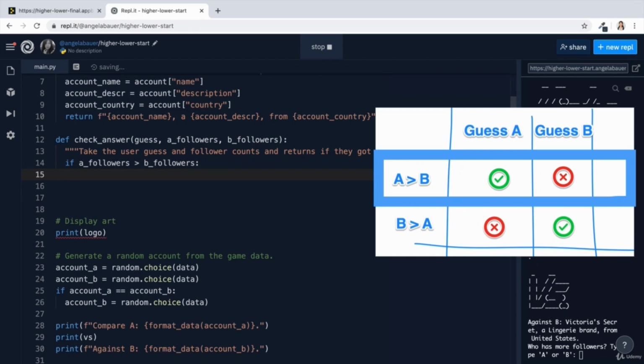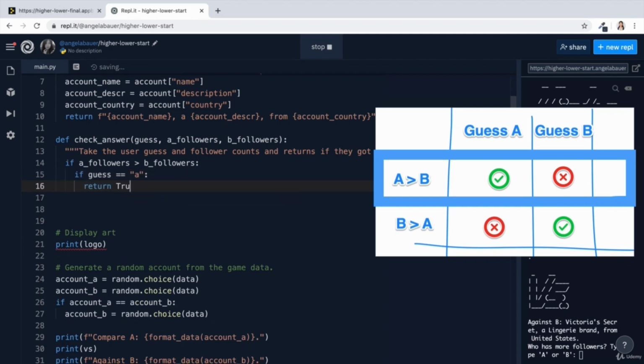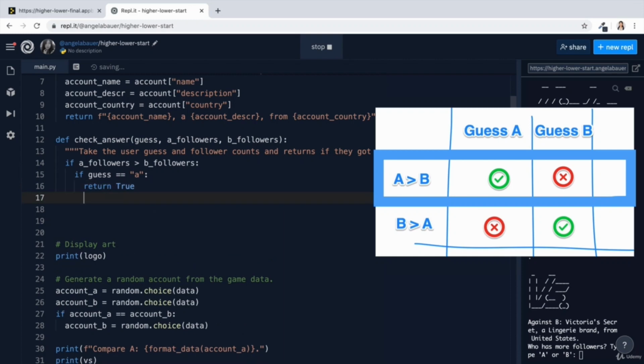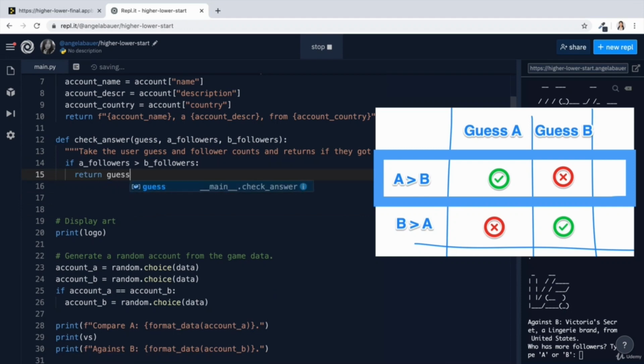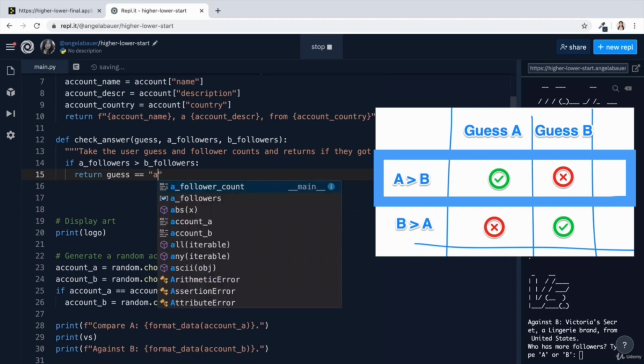And in this case, you can then check, well, if the guess is equal to A, well, then that means they got it right. So I should return True. But if this was not right, then I should return False. An alternative and a much easier way of expressing this is to simply return guess == "A".